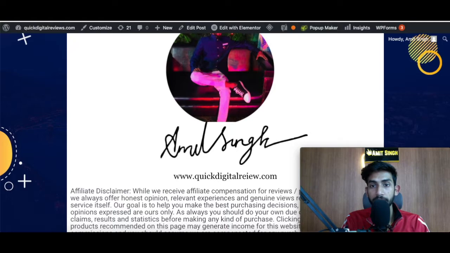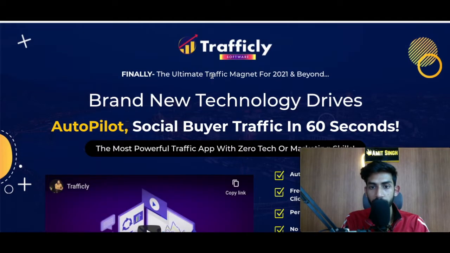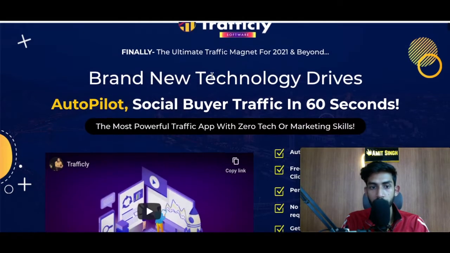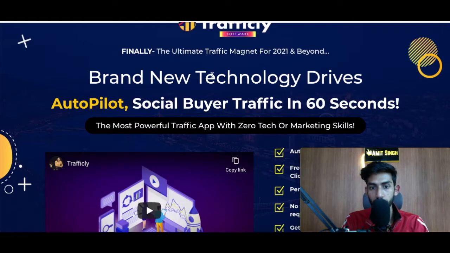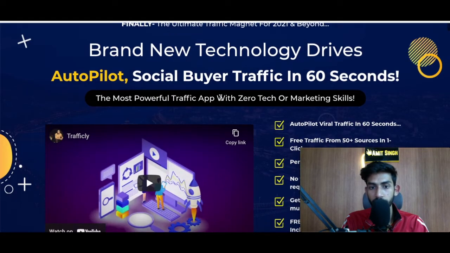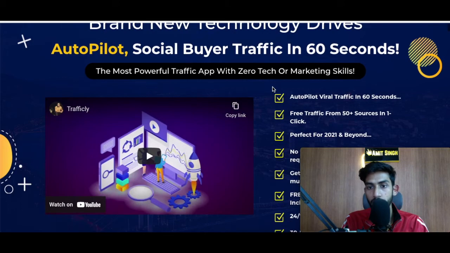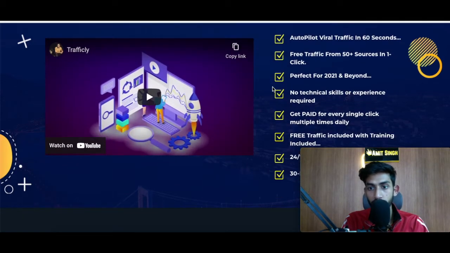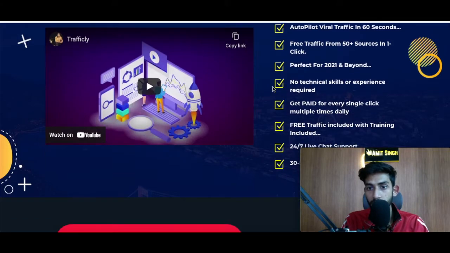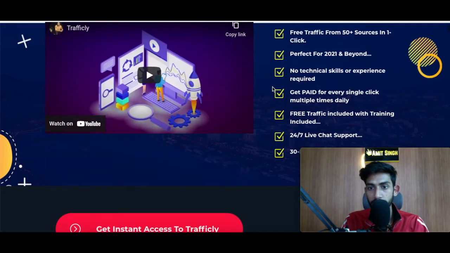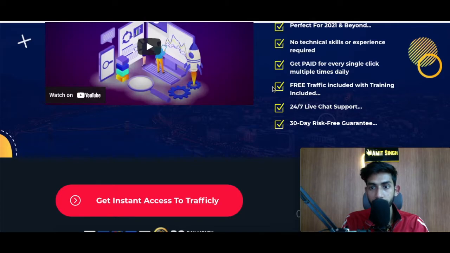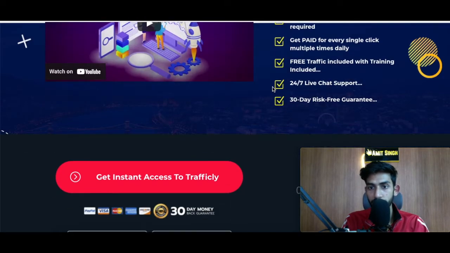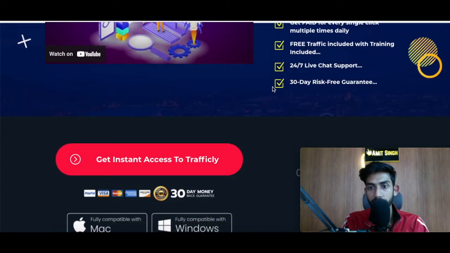Alright, so let me take you to the sales page. Finally, the ultimate traffic magnet for 2021 and beyond. Brand new technology drives autopilot social buyer traffic in 60 seconds. The most powerful traffic app with zero tech or marketing skills. Autopilot viral traffic in 60 seconds. Free traffic from 50 plus sources in one click. Perfect for 2021 and beyond. No technical skills or experience required. Get paid for every single click multiple times daily. Free traffic included with training included, 24/7 live chat support, 30-day risk-free guarantee.